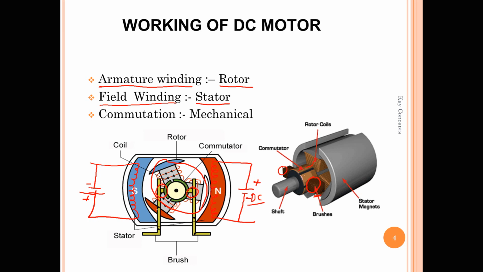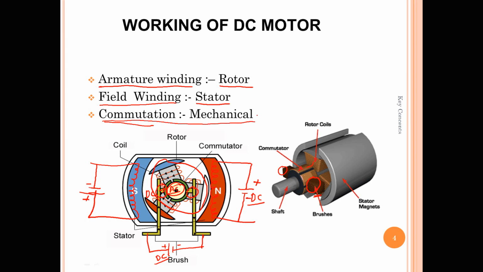Once we feed a DC power supply, we connect these terminals to the DC supply, and the current reaches both brushes. Due to commutation, it converts that DC to AC, or alternating current, and that DC to AC conversion is done by the mechanical commutator.